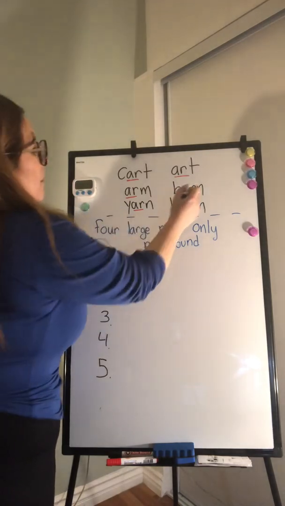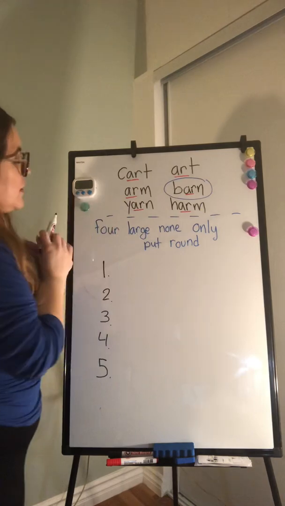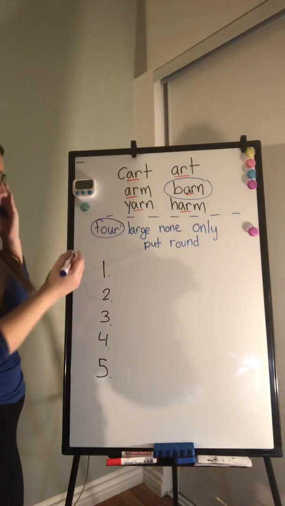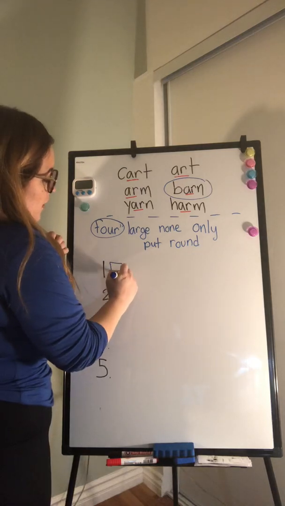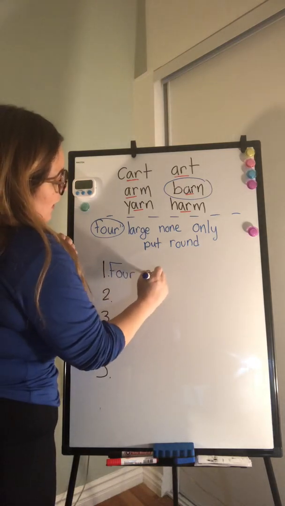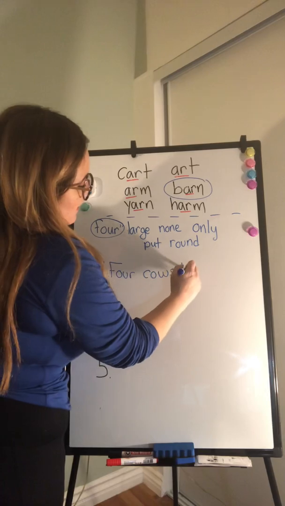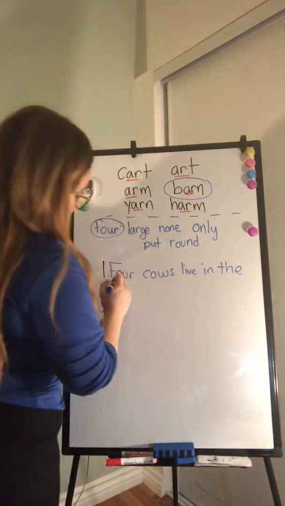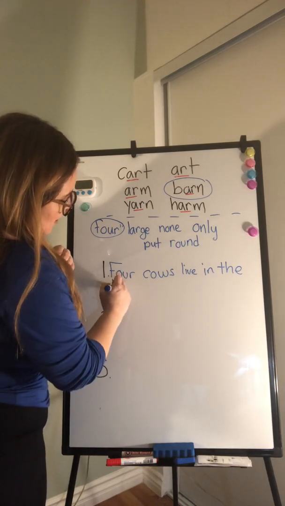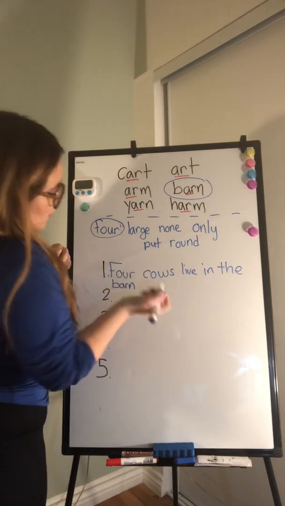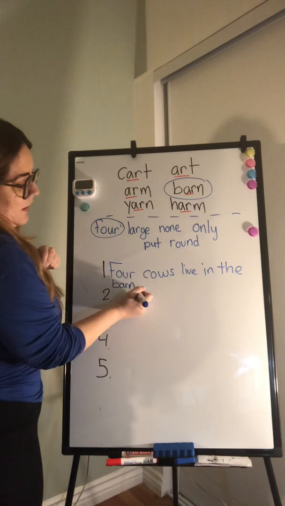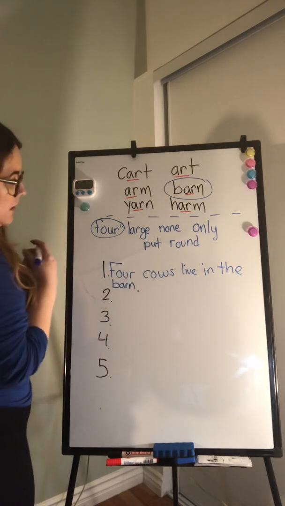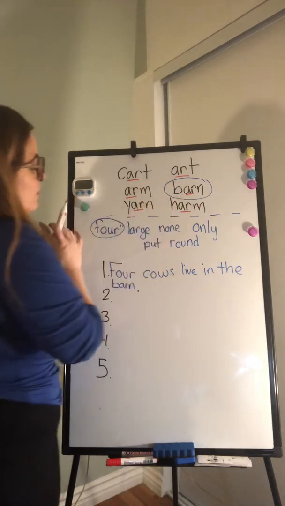I'm gonna pick barn and 4. So I might say something like, 4 cows live in the, I ran out of room here, barn. What do I need to have in my sentence? A period at the end, and the beginning always needs to be capitalized. So I used 4 and barn.